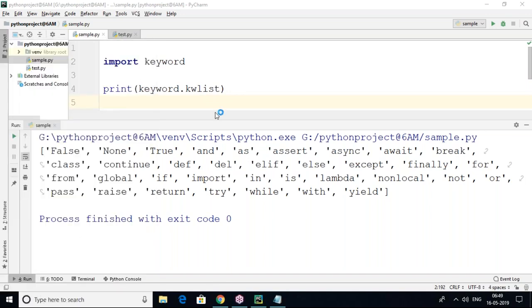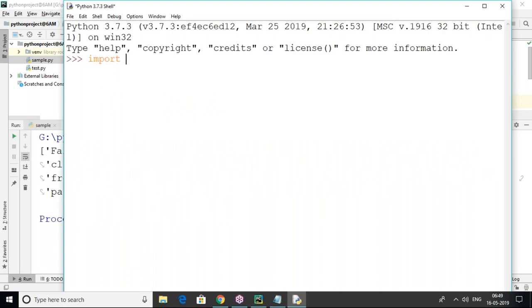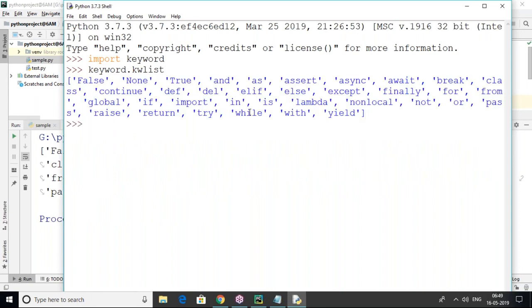So it is script mode only. For example, is there any possibility? Now you can see this import keyword. Then what I want to do, I'm using keyword dot kw list. So we got the keyword list here also. It's no problem. Even in command prompt it will work, no problem at all. So this is what we can call the keyword list.